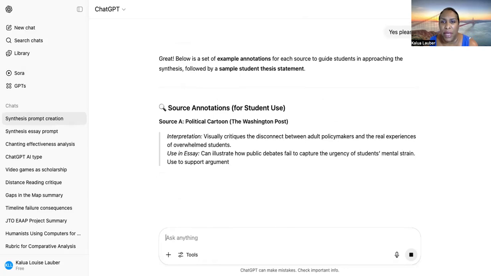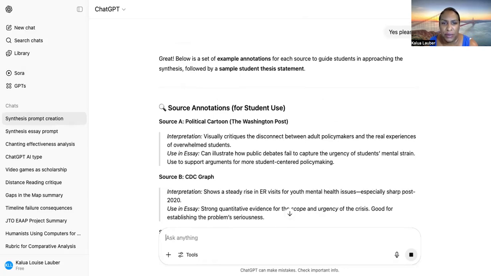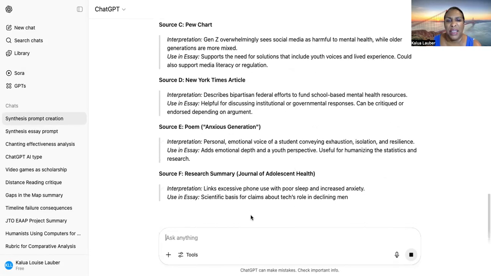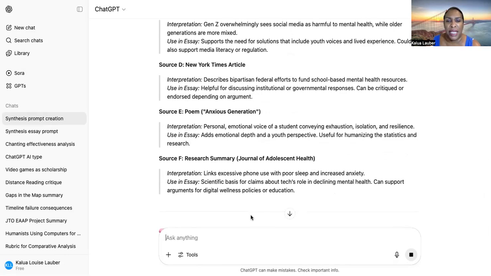Here are some example annotations. So this could give them some perspective. The danger of this part right here would be that they wouldn't be thinking outside of the box on their own. They would just be looking at these answers. And I think that would be difficult to internalize. So I like that.